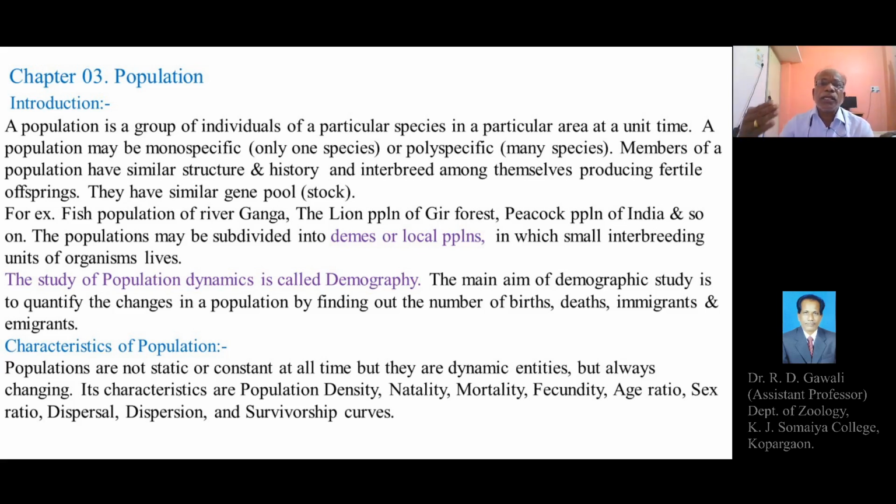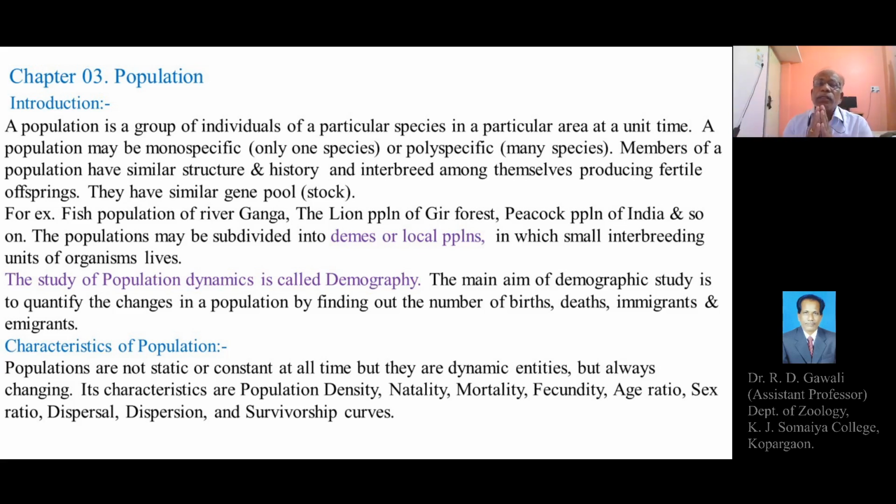It is continuously changing, and thus this change of the population in a particular area and its study is called demography. So the study of population dynamics is called demography. The main aim of the demographic study is to quantify the changes in a population by finding out the number of births, deaths, immigrants or emigrants.